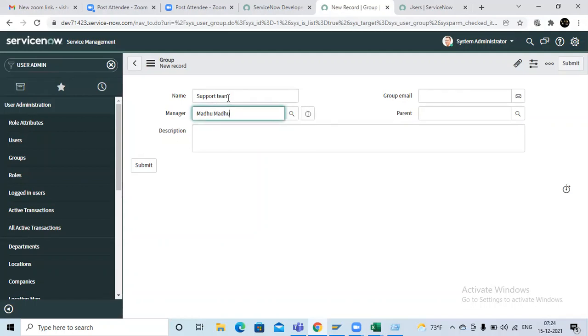So this is my group name, support team. Under the support team, you should select at least one manager. Okay, Madhu is the manager.